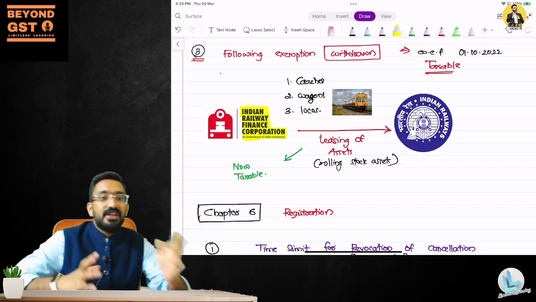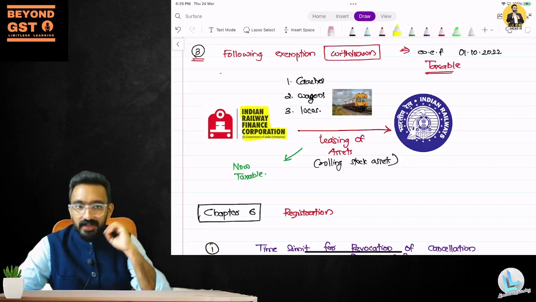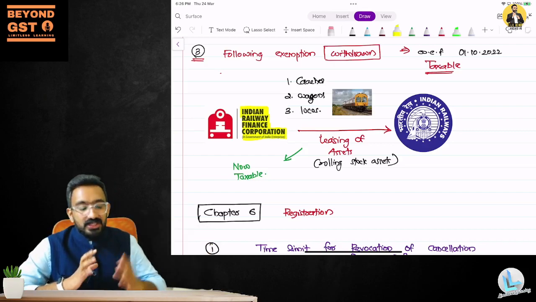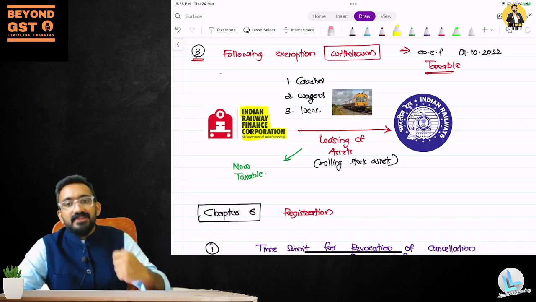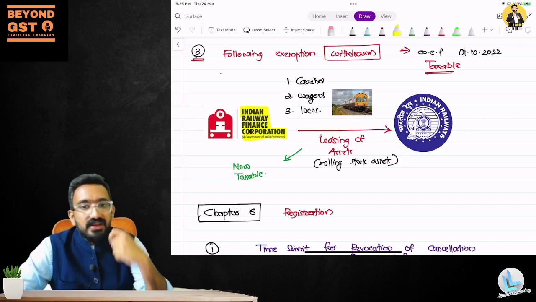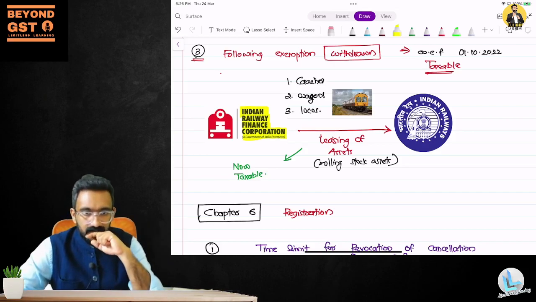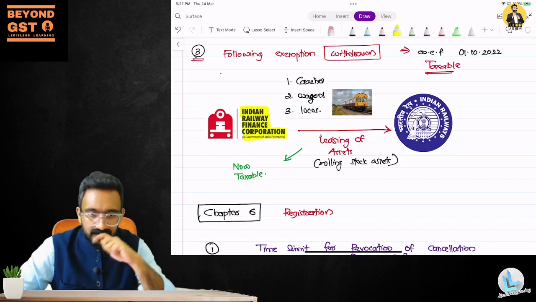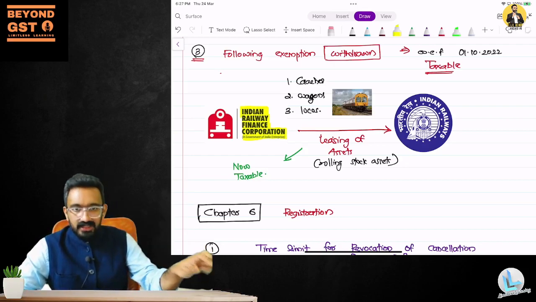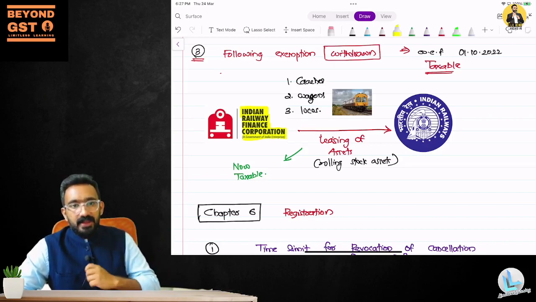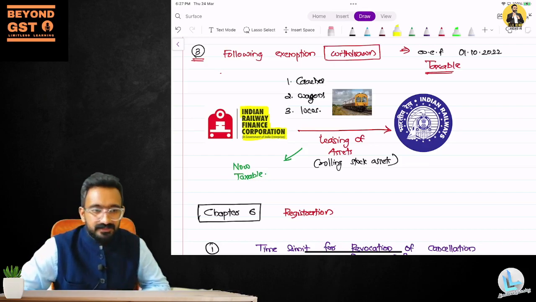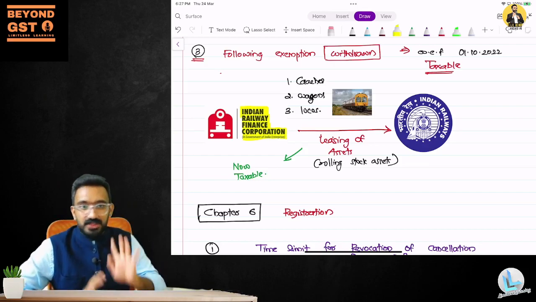And they will rent it to Indian Railway. Indian Railway is completely owned by government, so whatever profit made by Indian Railway cannot be shared out. So they said, okay, now let me share something as leasing charges. So Indian Railway started paying leasing charges to Indian Railway Finance Corporation. This was the method in which they used to fund more and more new trains. Instead of Indian Railway directly buying, who will buy? Indian Railway Finance Corporation will buy and give it to Indian Railway. So Indian Railway need not have a lot of funds allocated in the budget. Are you understanding the mechanism in which it was operating?